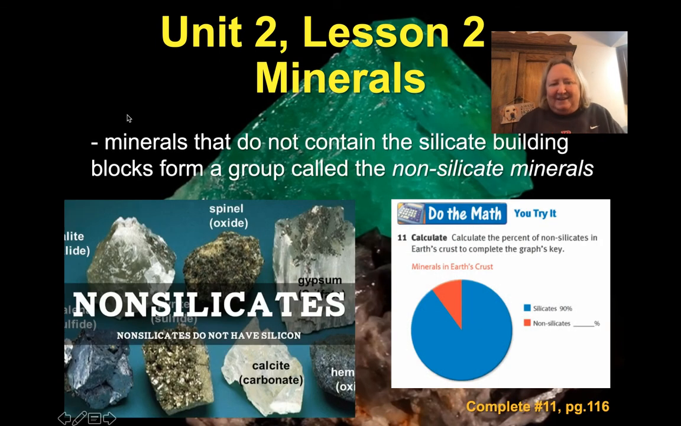Minerals that do not contain those silicate building blocks, the tetrahedrons, if you want to know the exact word, are called non-silicates. If you look at this graph, the non-silicates only make up 10%. So silicates make up most of them, but there are some non-silicates.